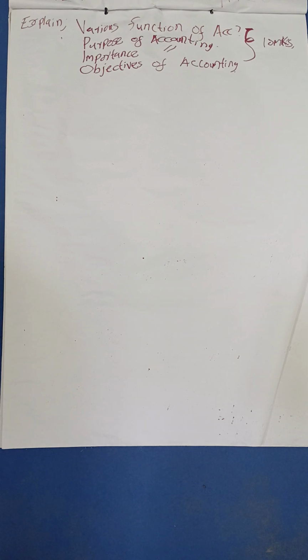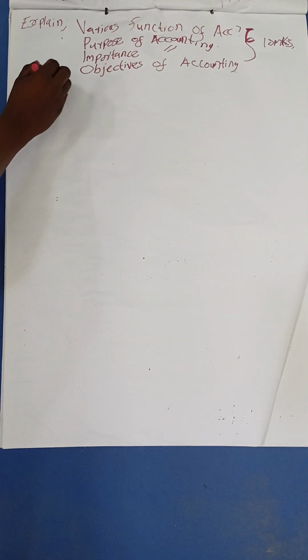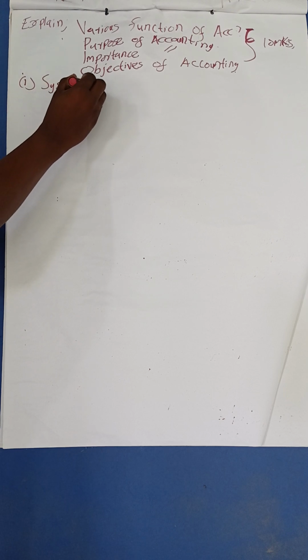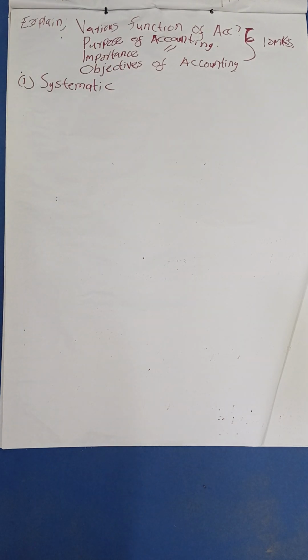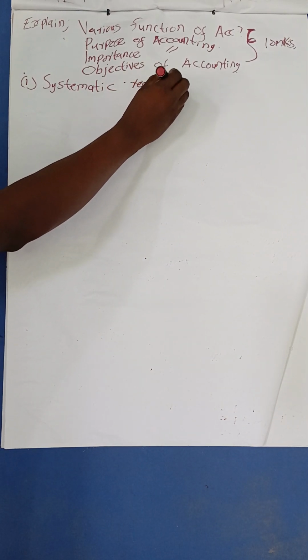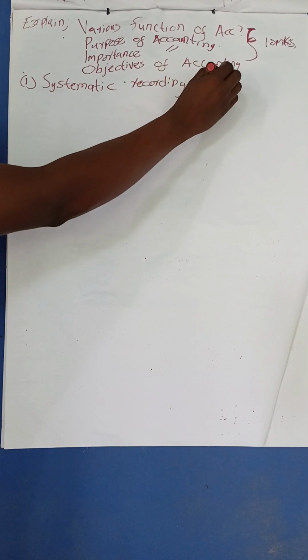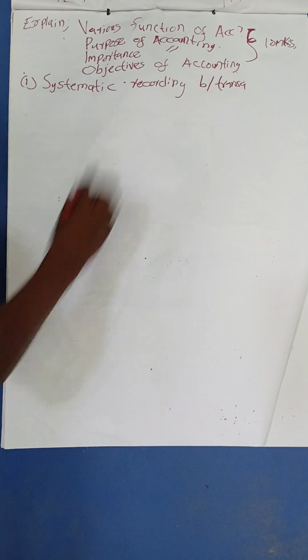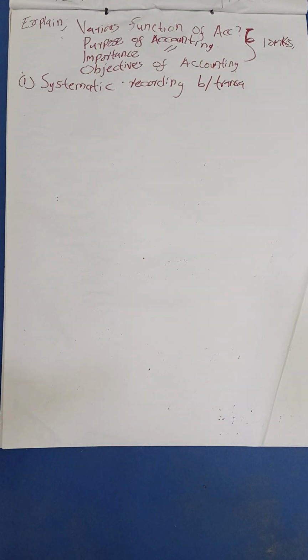Good. So in case you get a question like this, what you'll do, one, just say a very easy one: systematic recording of business transactions. The basic objective of accounting, as we all know, is to record the financial aspect of the business transaction.